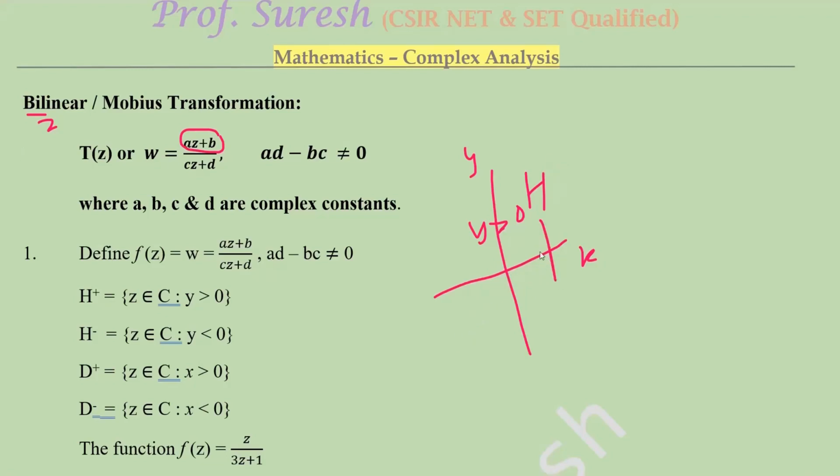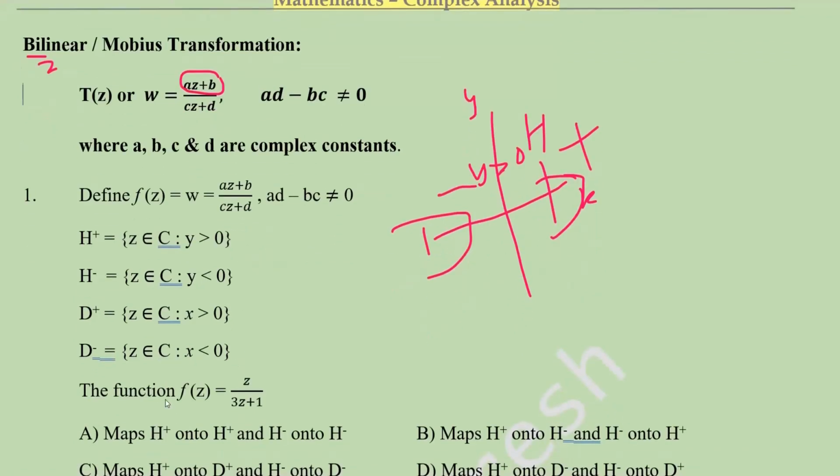So this side fully. The right side of the y axis is D plus and the left side of the y axis is D minus. This is a notation. The function f of z equal to z by 3z plus 1. Whether it maps H plus onto H plus and H minus onto H minus.